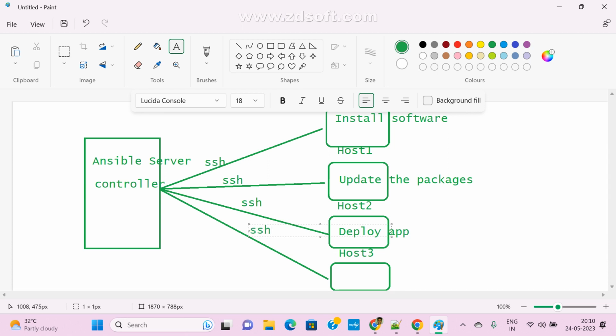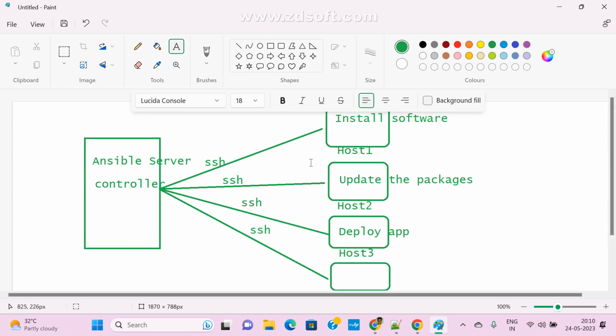The main thing is I want to connect multiple machines and do some repeatable tasks. I don't want to do it separately on 100 host machines. On 50 machines, I want to install some packages. On 50 machines, I want to do some upgrades and all. Okay, so this and all we can do easily.